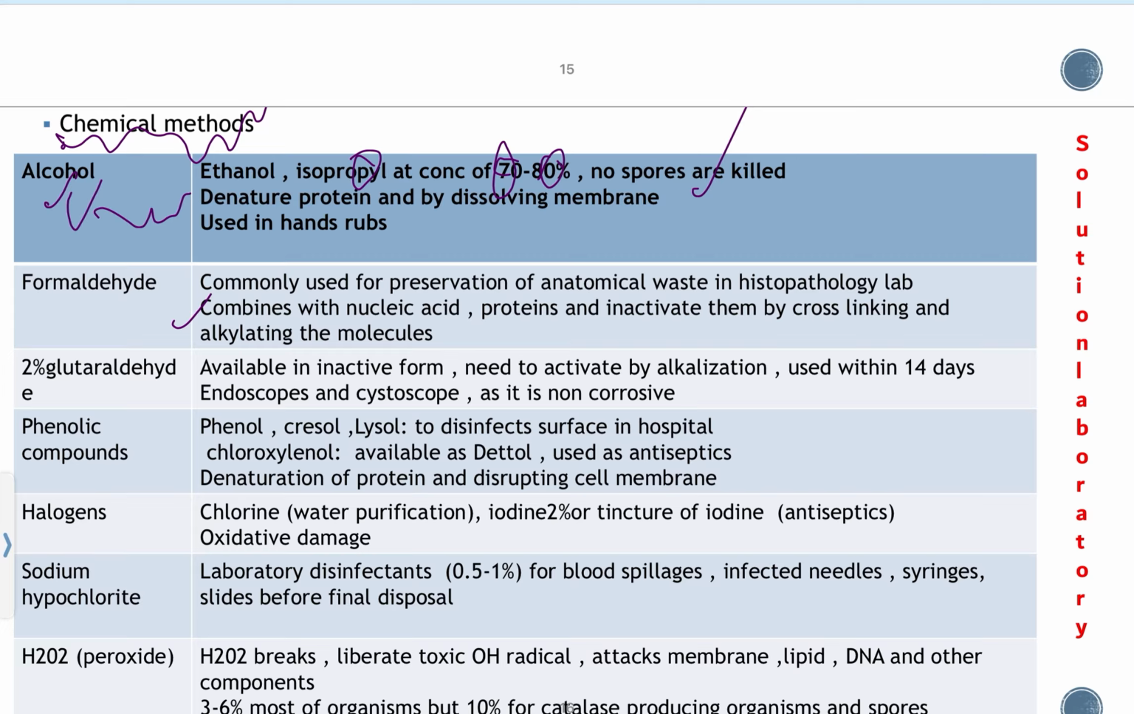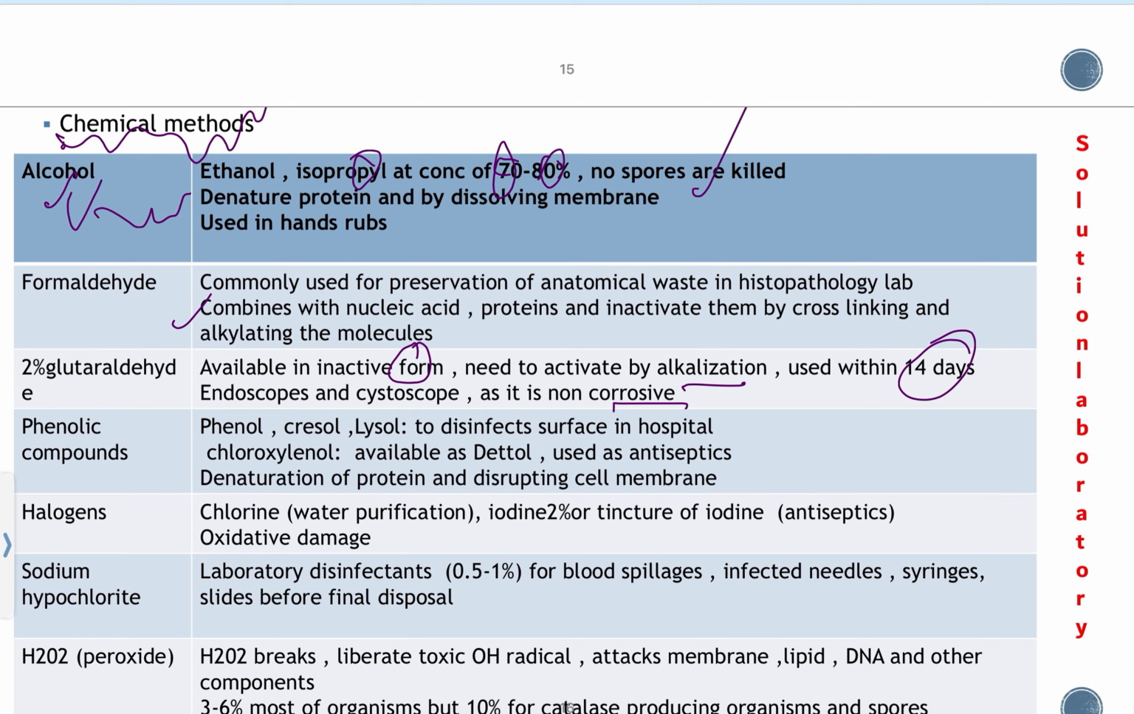And 2% glutaraldehyde. This is available in inactive form, needs to be activated by alkalization, and should be used within 12 days after activation. Used for endoscope and cystoscope. Cystoscopy is the method to view the urethra and urinary tract mainly, and glutaraldehyde is non-corrosive, so it is used for this instrument.